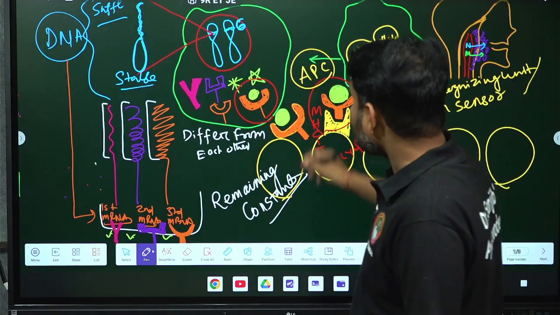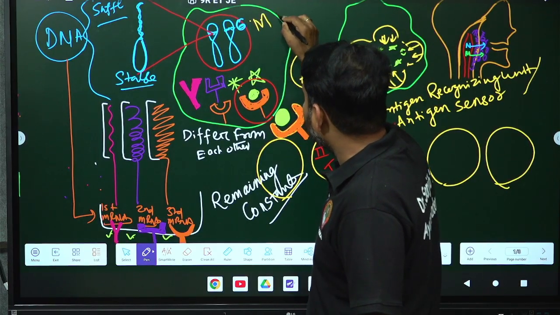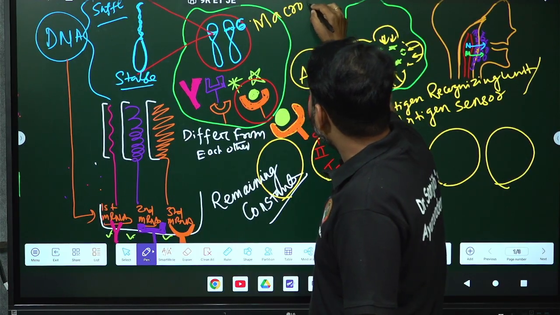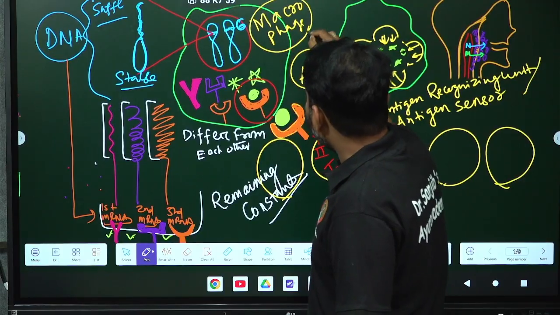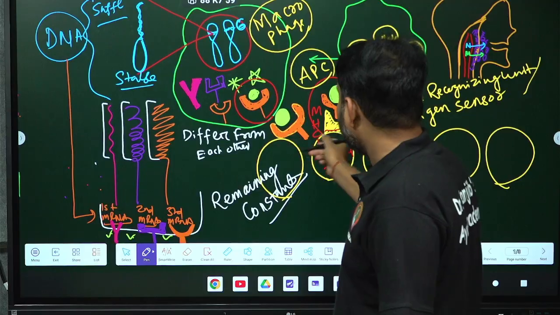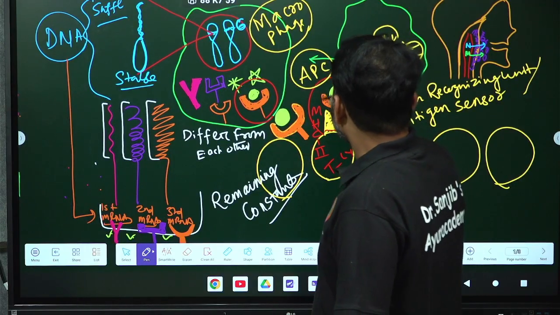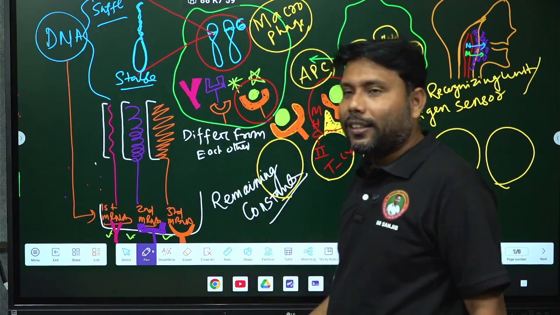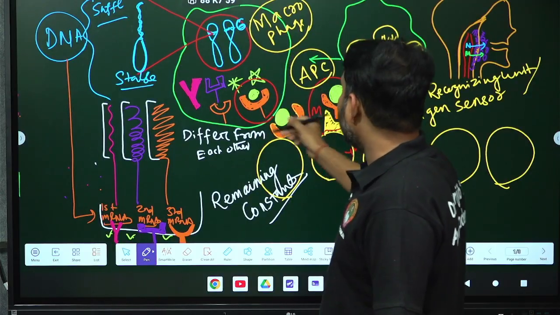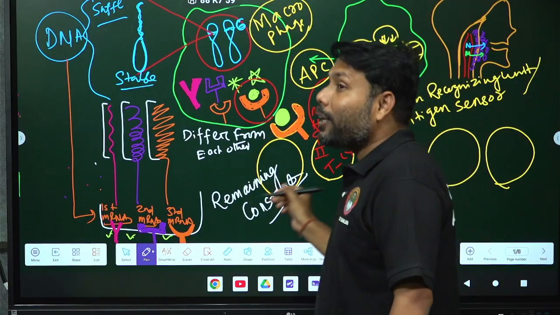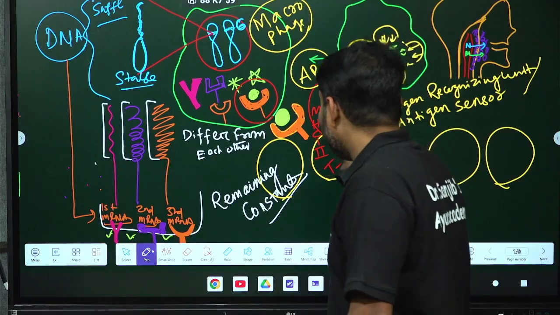You see, this is a T lymphocyte, this is a macrophage. The macrophage presented the processed antigen to the T lymphocyte, right? Then immunity started here, as the macrophage presents the processed antigen to the T lymphocyte. So that's why cell mediated immunity is maintained by the T lymphocyte.